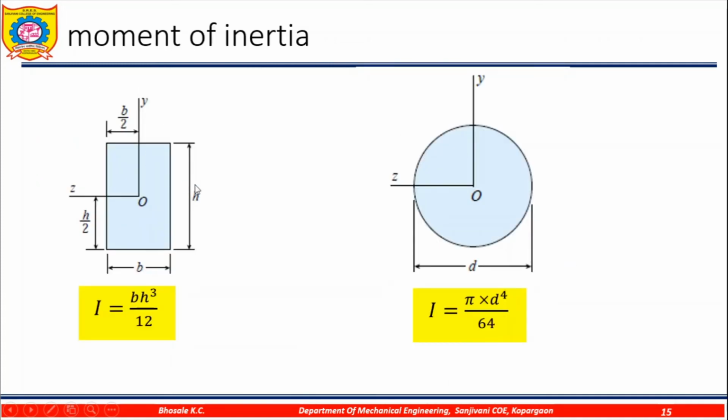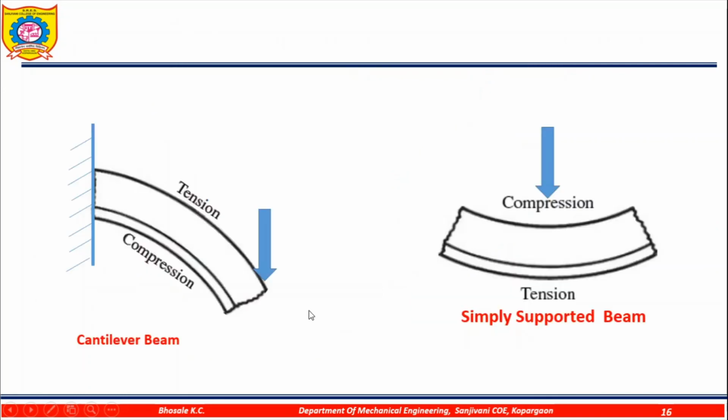So we'll see the moment of inertia of some sections. For our syllabus we are going to study the rectangular section, hollow rectangle, circular, hollow circular, I section and T section. The moment of inertia of the rectangular section will be equal to B H cube by 12, where B is the horizontal dimension and H is the vertical dimension, that is the horizontal dimension into the cube of the vertical dimension upon 12. Similarly, for the circular section, I will be equal to pi by 64 d raised to 4, where d is the diameter of the circle.